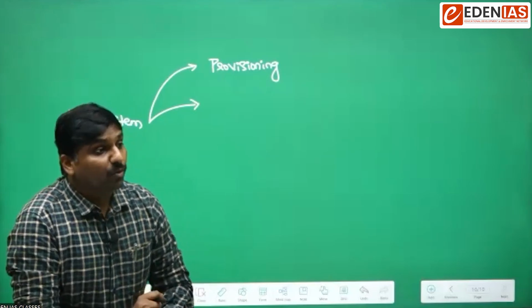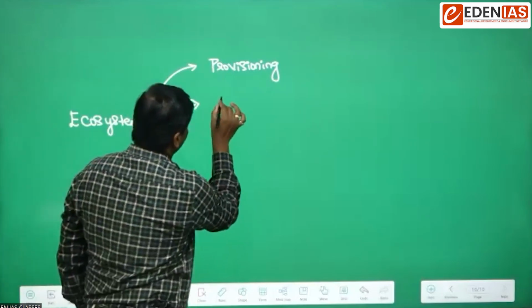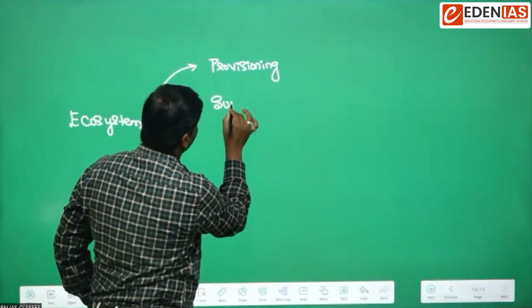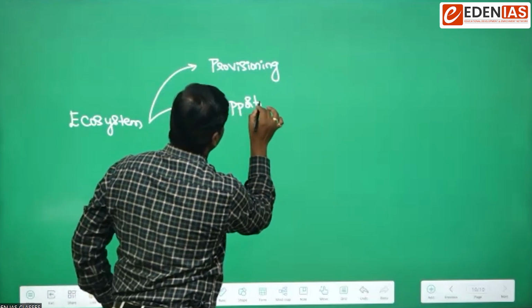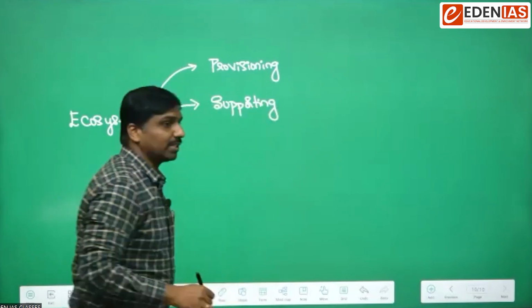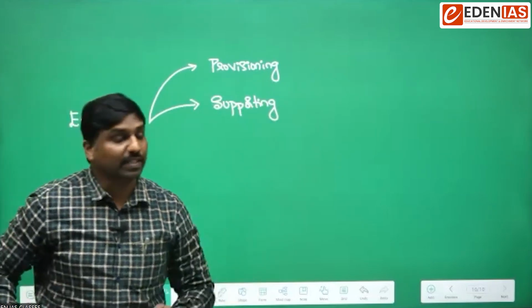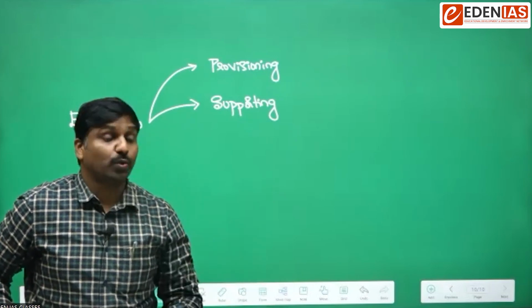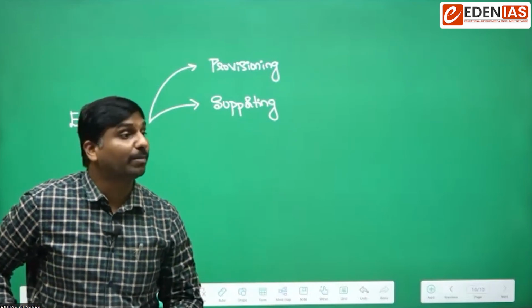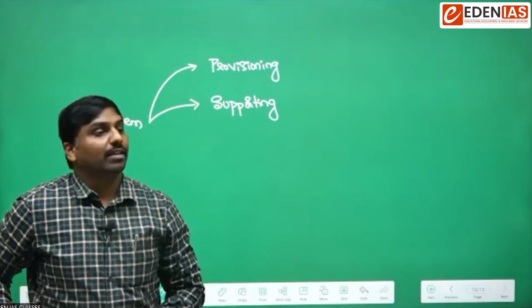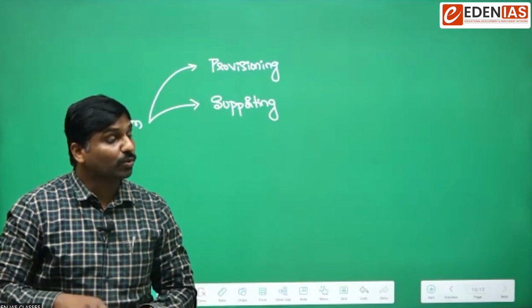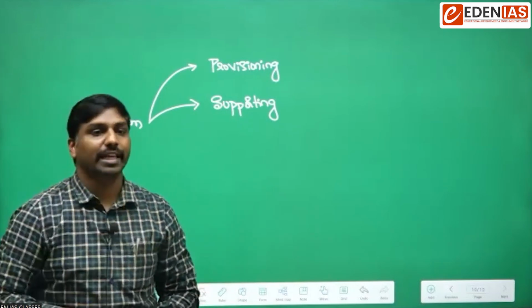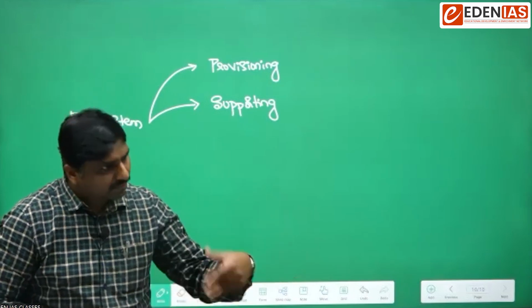Then the ecosystem also provides some other services, like supporting services. What kind of supporting services? Energy has to be produced. So primary production of energy is a supporting service, so that life can be supported in the ecosystem. Production of energy is necessary for survival.